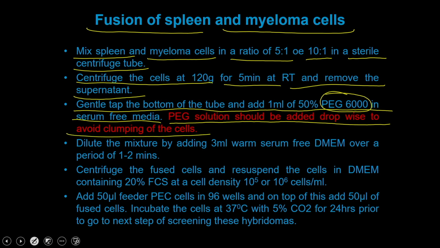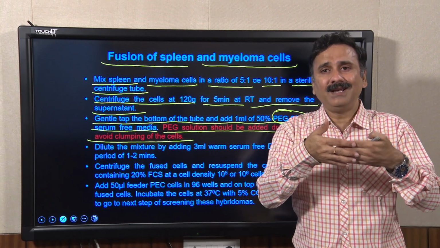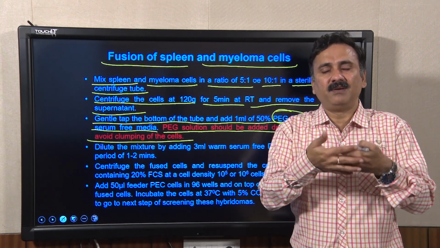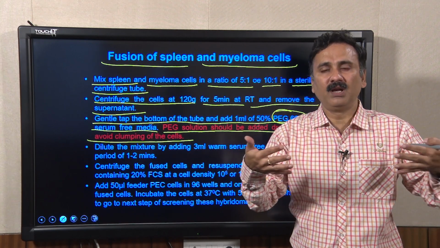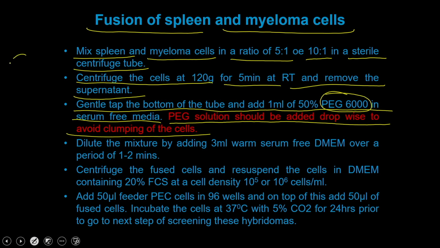So, polyethylene glycol is the fusion agent. Polyethylene glycol brings the cell membranes closer to each other, and in that process the lipid bilayer is going to be dissolved, and that is how the cells get fused with each other. You can imagine that you have one cell like this, you have another cell like this, and when you add the PEG, it brings these two cells together.